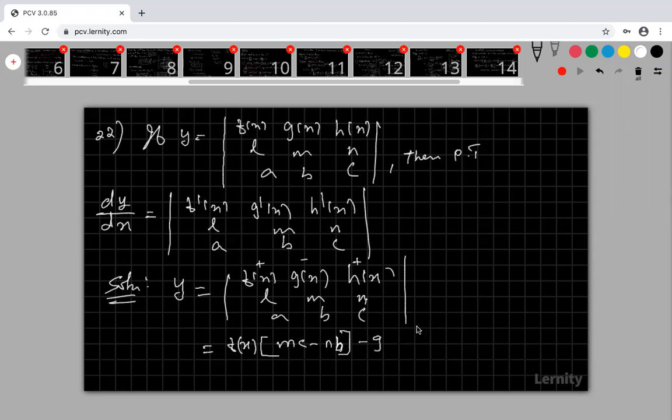Minus g of x into LC minus NA, plus h of x into LB minus AM.